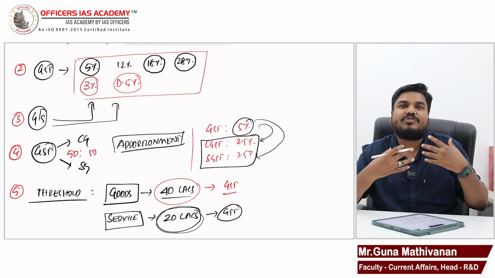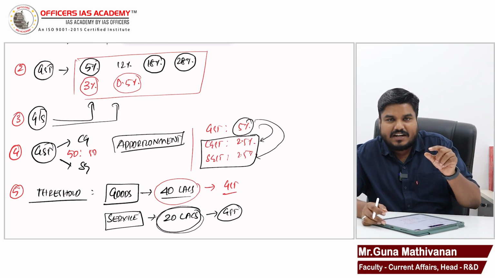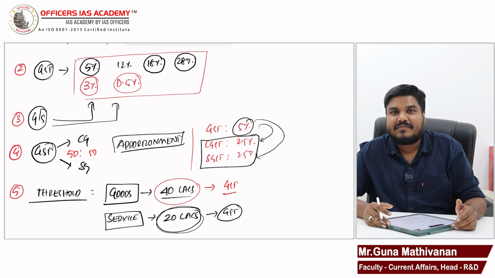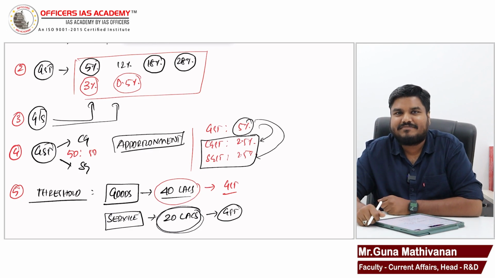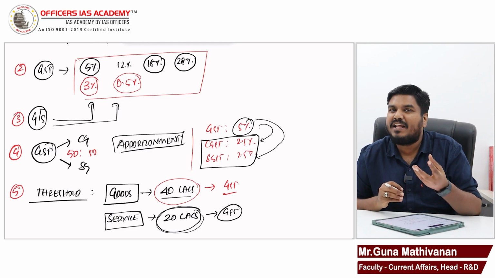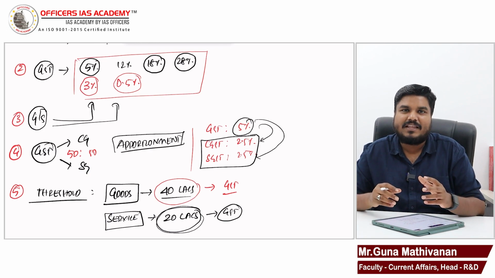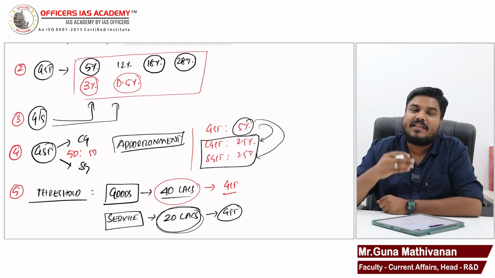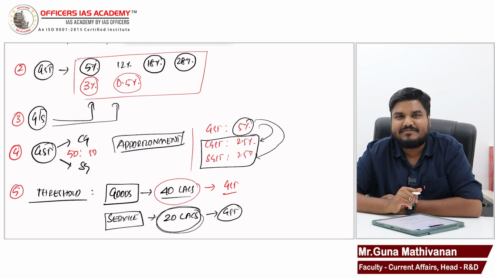Similarly, with respect to goods, Guna is coming up with some toys, chocolates. Assume Guna is coming up with some chocolates. If Guna Chocolate Factory is making more than 40 lakhs per annum, then on Guna chocolates, you will find GST. Right? If I'm running a small cottage industry, a micro enterprise, coming up with chocolates, and my business turnover is less than 40 lakhs, then on my chocolates, you will not find GST. Are you clear?